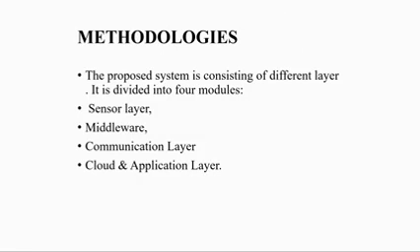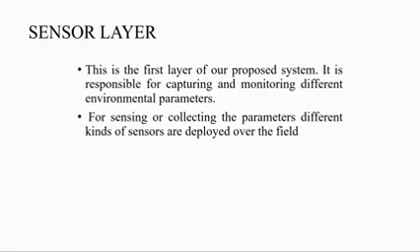Methodologies. The proposed system consists of different layers and is divided into 4 modules: sensor layer, middleware layer, communication layer, and cloud or application layer. Sensor layer. This is the first layer of the proposed system. It is responsible for capturing and monitoring different environmental parameters. For sensing or collecting the parameters, different kinds of sensors are deployed over the development.